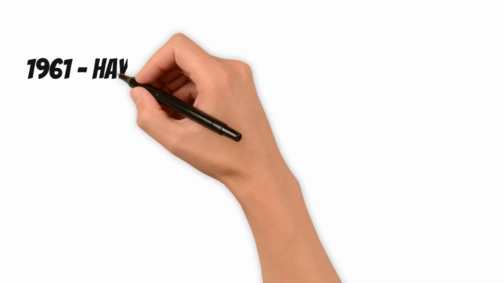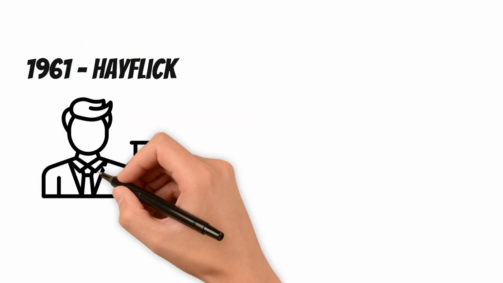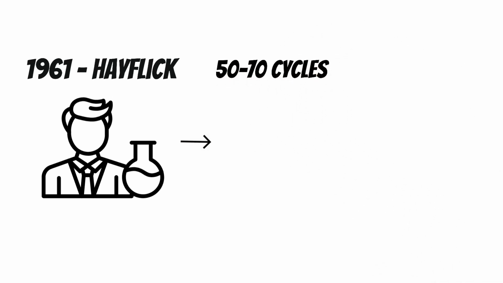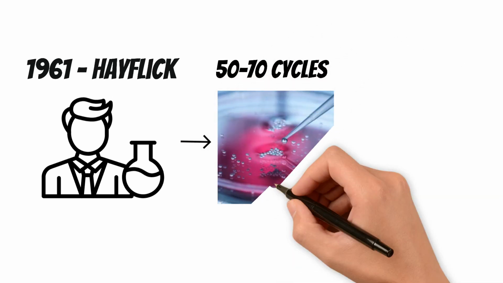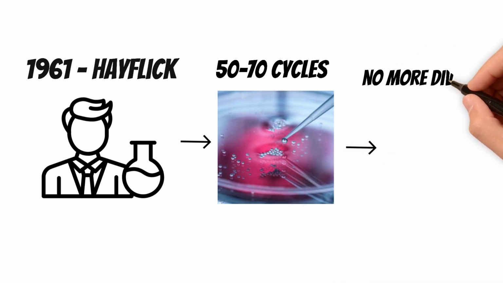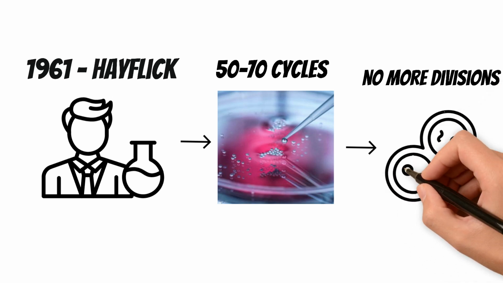In 1961, Leonard Hayflick made a discovery that challenged a basic assumption in biology. When he grew normal human cells in the lab, they didn't divide forever. Instead, they stopped after around 50 to 70 divisions. This became known as the Hayflick limit, showing that cells carry an internal brake on proliferation.